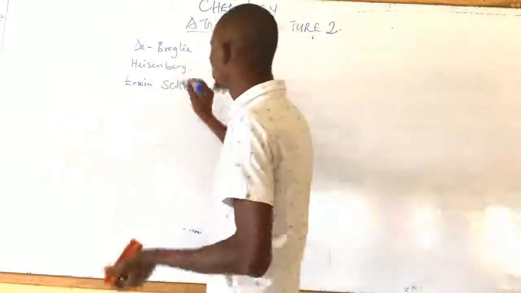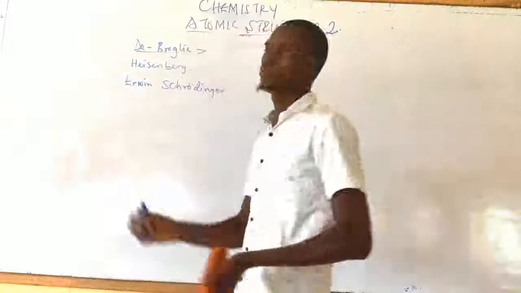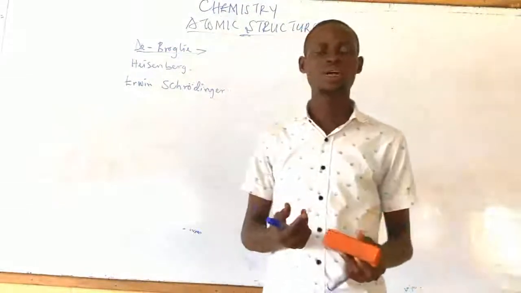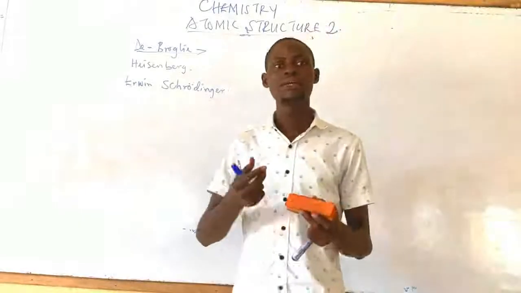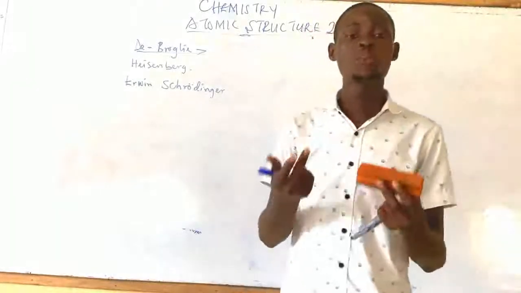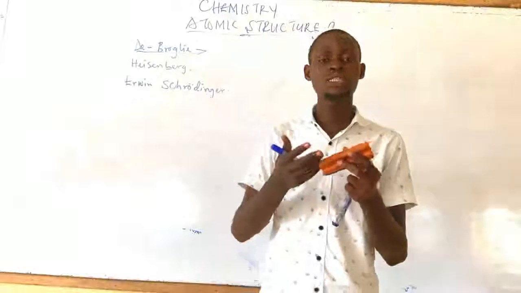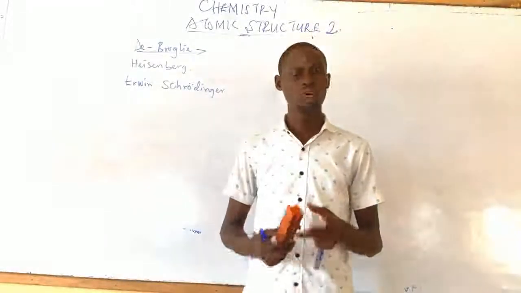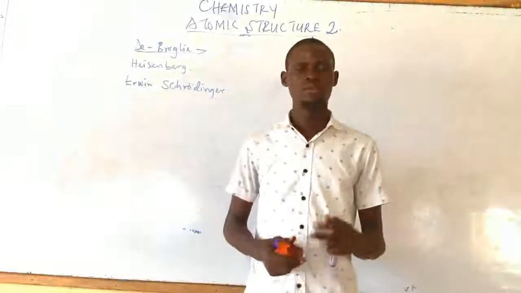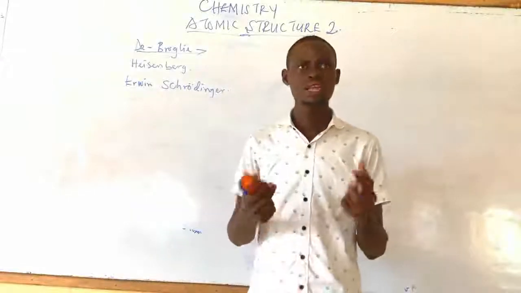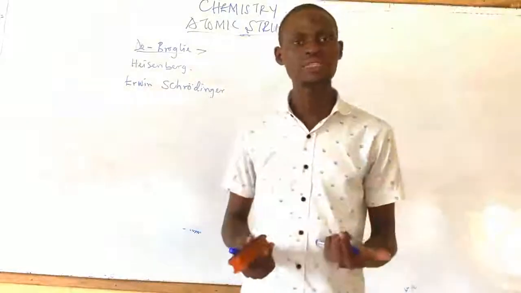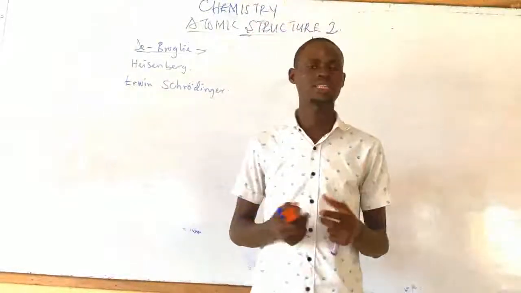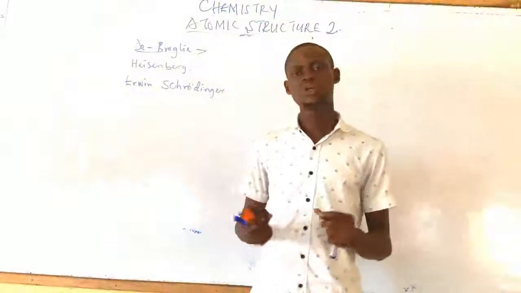Let's take a look at the work of de Broglie. Now, what's his work? De Broglie tried to state a theory by assuming the wave-particle duality for an electron. What do we mean by wave-particle duality? It made us understand that an electron can have the characteristic of a wave, and also it can behave as a particle.